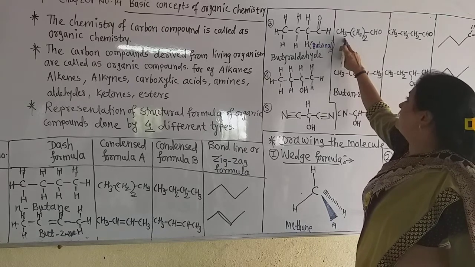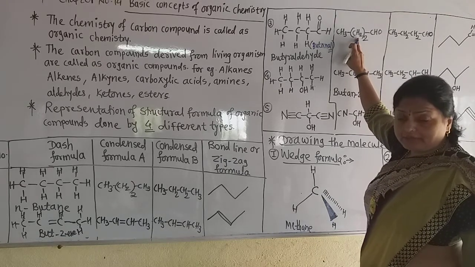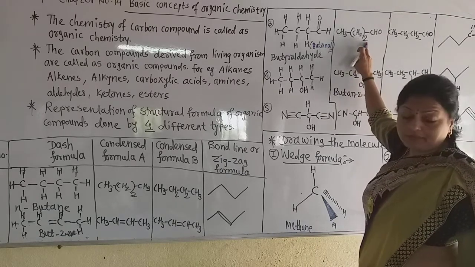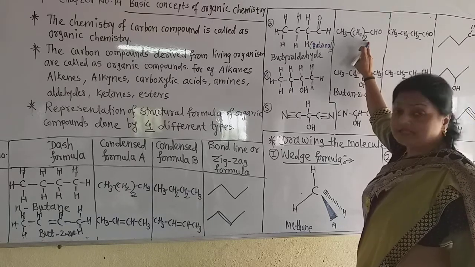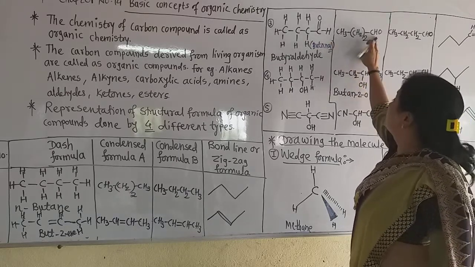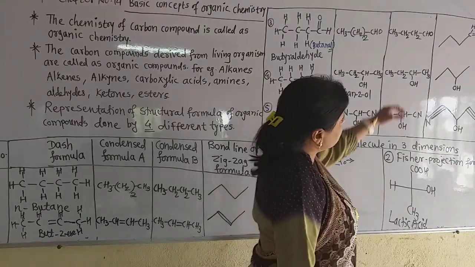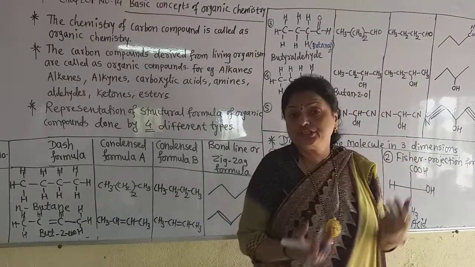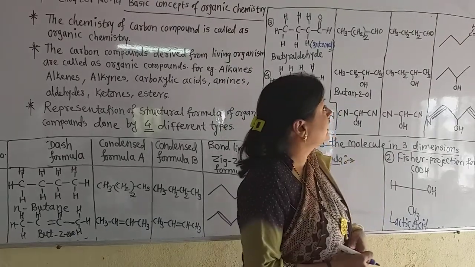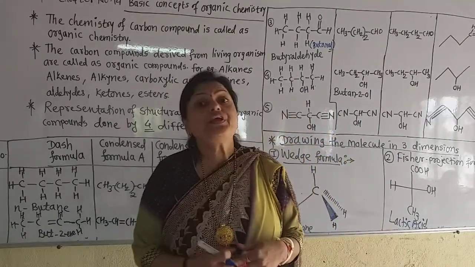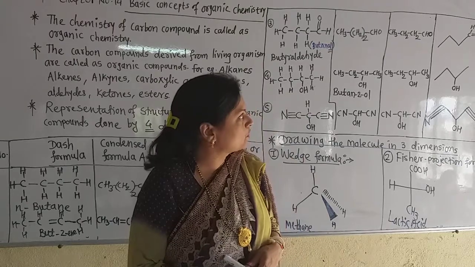So simply draw the bracket and put CH2, and after completion of the bracket there is a 2, and this CHO group you can write in this way in the condensed formula. And this is condensed formula B, in which the CH2 groups we can draw separately. But how can we draw the bond line formula?